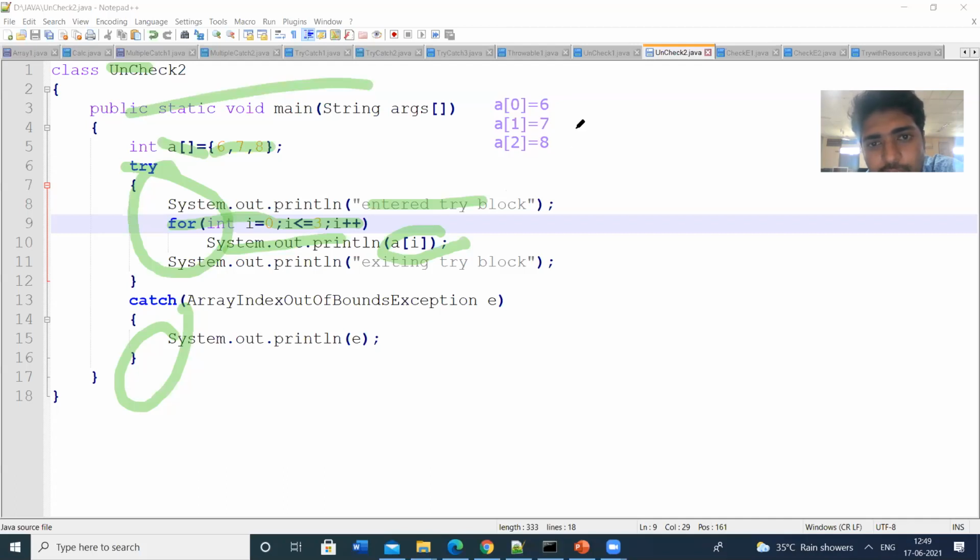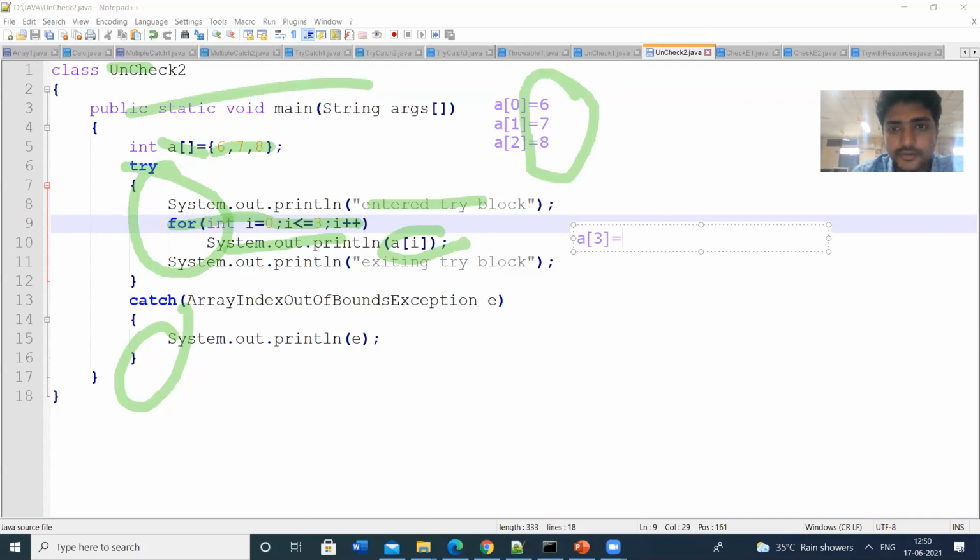We have only 3 elements, a of 0, a of 1, a of 2, but the loop is repeated up to the i value 3. That means a of 3, so the program will run up to a of 3.